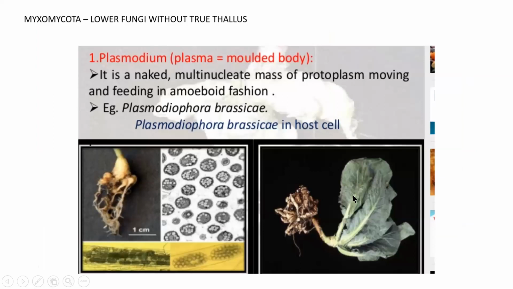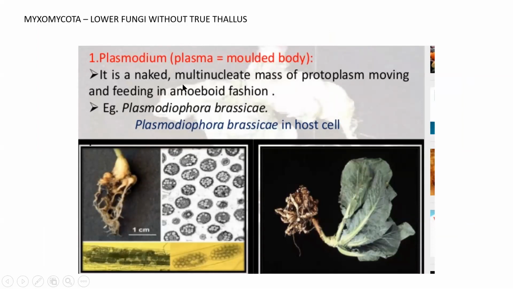Okay, this is called Plasmodium. This is a kind of fungal cell without cell wall. Okay, so this is a class of fungus without cell wall. So the thallus here is called Plasmodium. Fungal thallus is called Plasmodium.